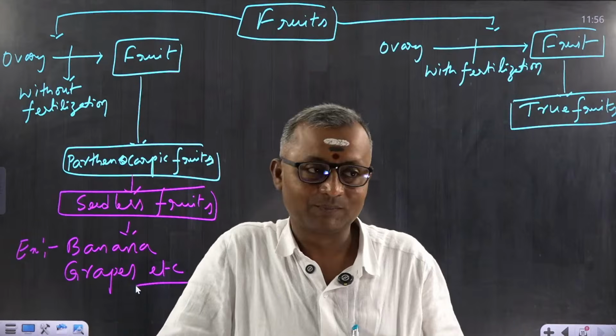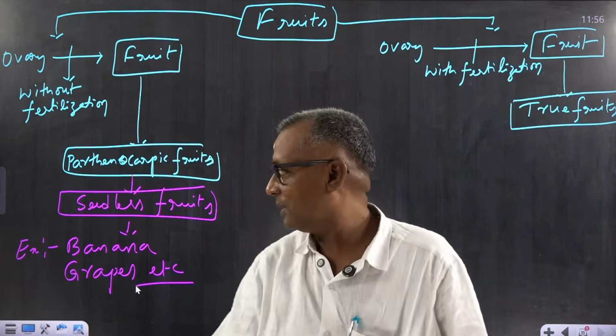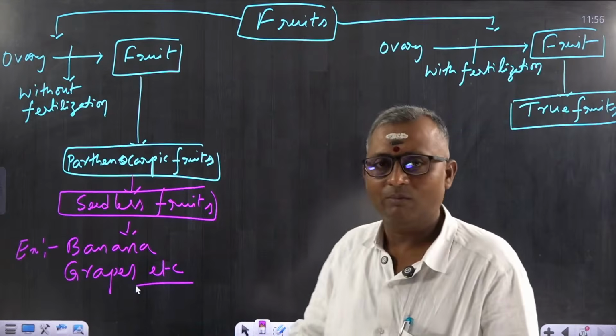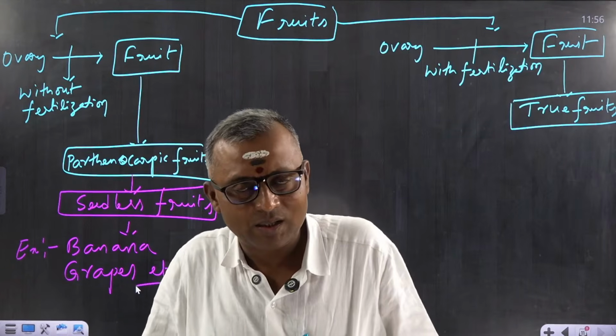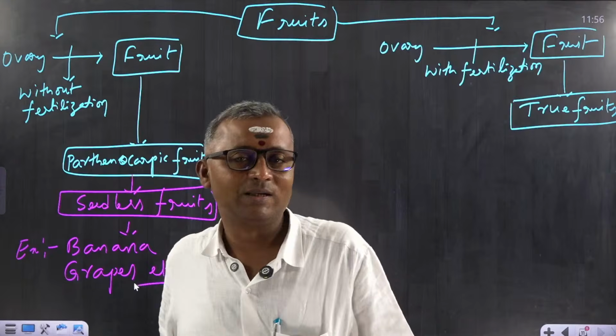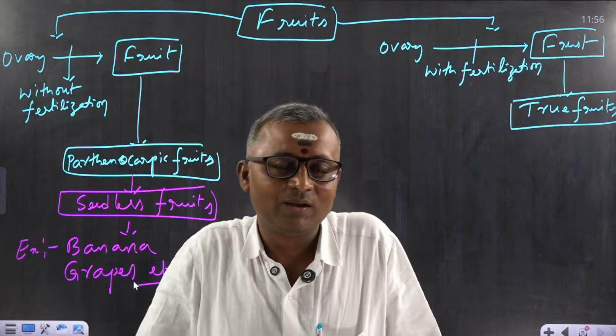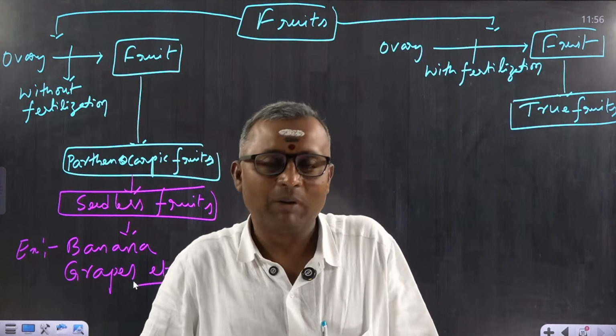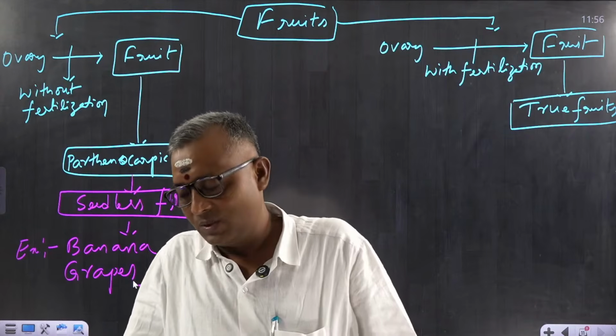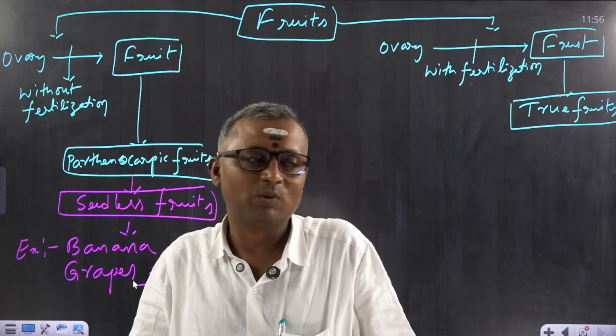Wild banana contains seeds. Similarly, normal wild grapes also contain seeds. So we have two varieties here. Don't think that all grape plants are seedless. Both seed bearing and seedless are there.